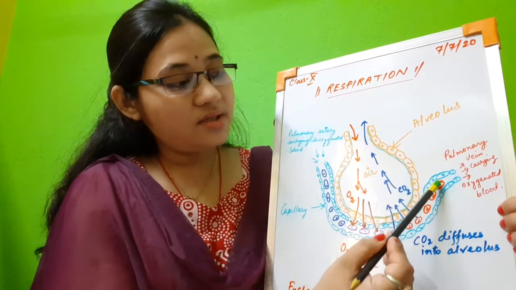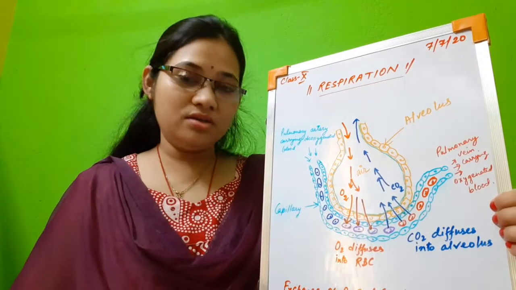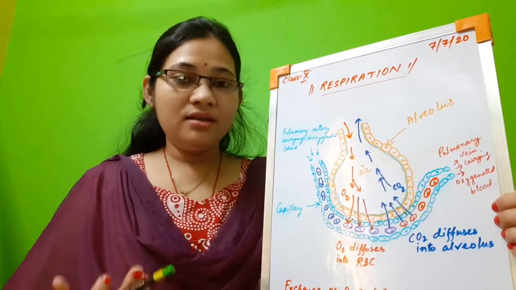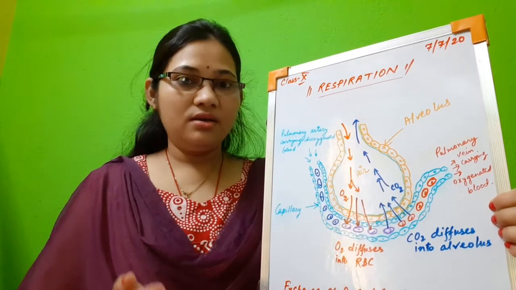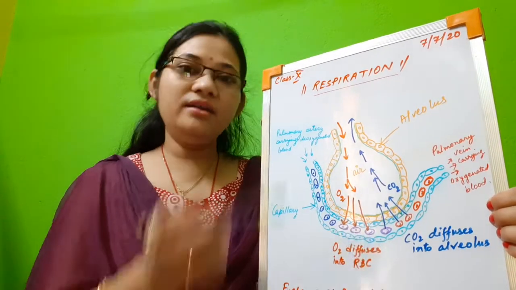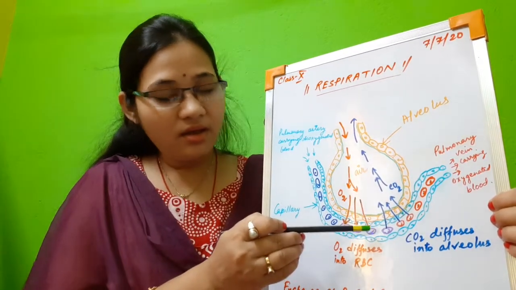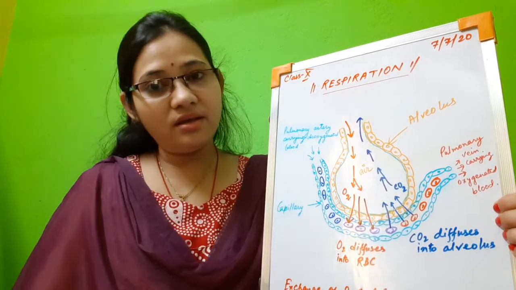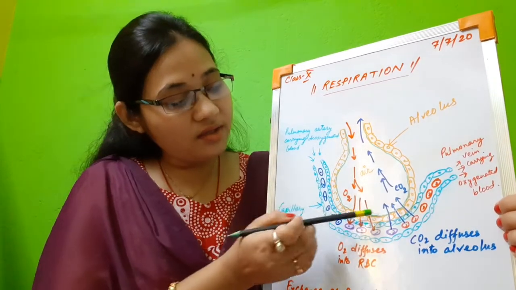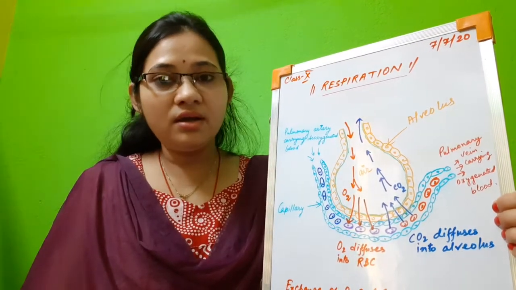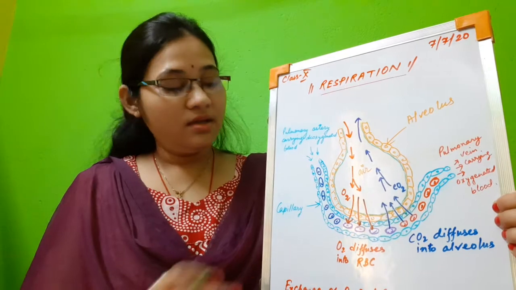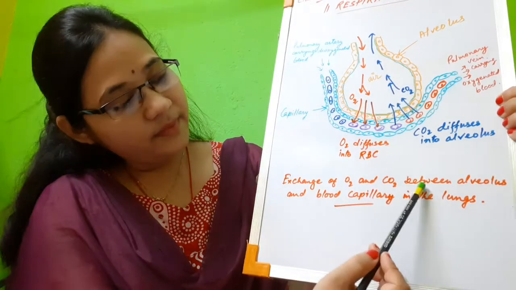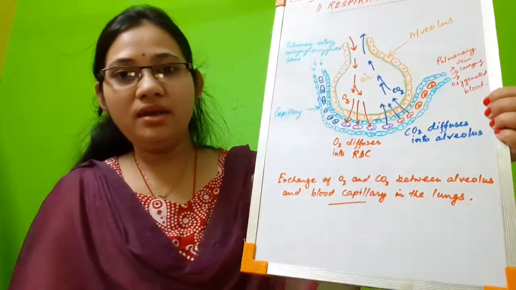Now this oxygenated blood will be carried to the different tissues of our body. There, oxygen combines with food and changes into carbon dioxide, water and energy. Again that carbon dioxide will come back through this pathway and help in exchange. Carbon dioxide will be exhaled out of our body, and again oxygen will be taken in by the RBC. In this way simultaneous diffusion of oxygen and carbon dioxide takes place in our body. So this diagram depicts exchange of oxygen and carbon dioxide between alveolus and blood capillary in the lungs.